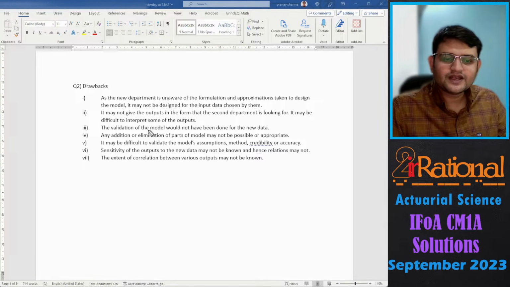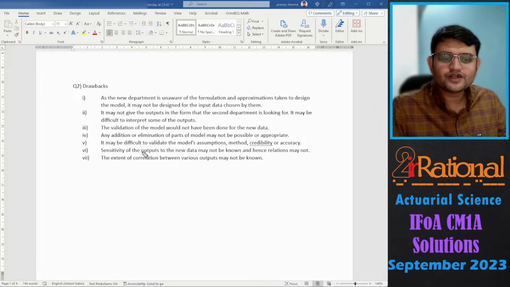Third is, the validation of the model would not have been done for the new data. Fourth, any addition or elimination of parts of the model may not be possible or appropriate. Fifth is, it may be difficult to validate the model's assumptions, method, credibility, or accuracy.